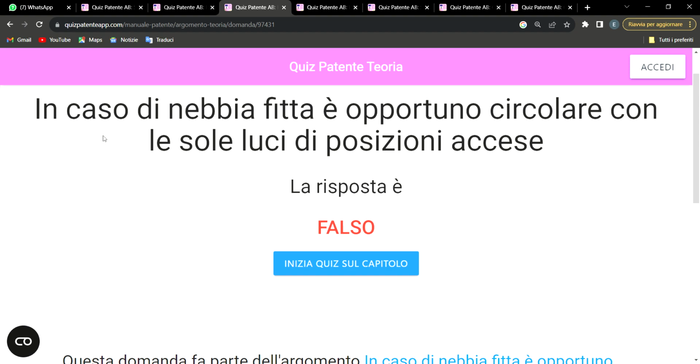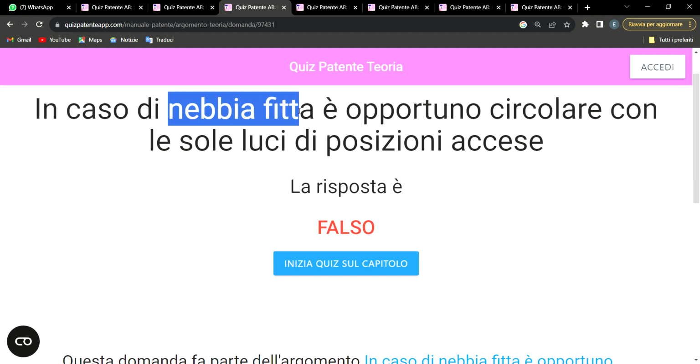It says, in caso di nebbia fitta. When we are talking about nebbia fitta, what are we simply talking about? We are talking about dew, nebbia. When you come across this very word nebbia, it simply means dew.